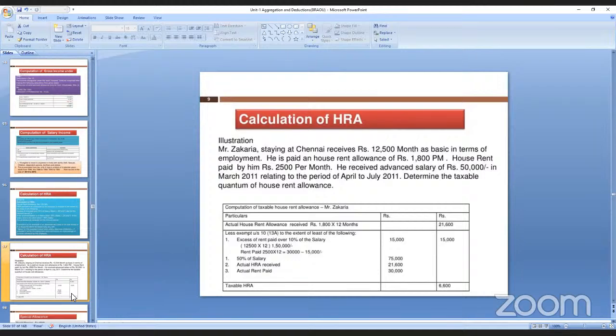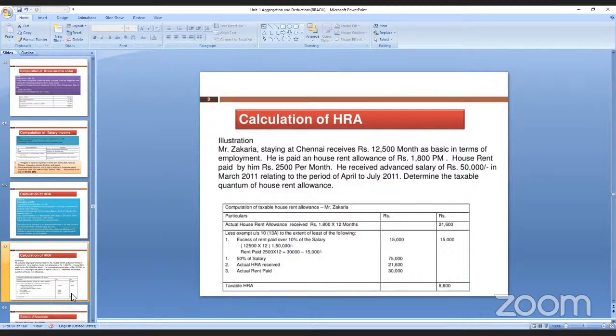Salary kitna hai? 12,500, 1,50,000 hai. 1,50,000 पे 10% लेना है. So rent kitna pay कर रहे हैं? 30,000. 30,000 minus 15,000. Rent paid minus 10% of salary. So from the 30,000 minus 15,000, it is 15,000.